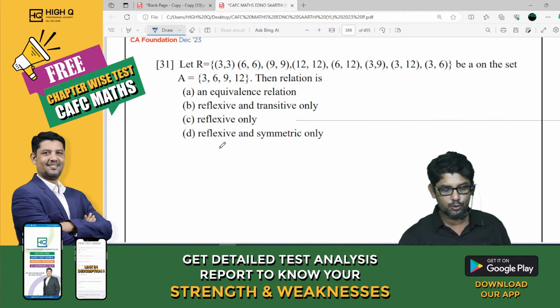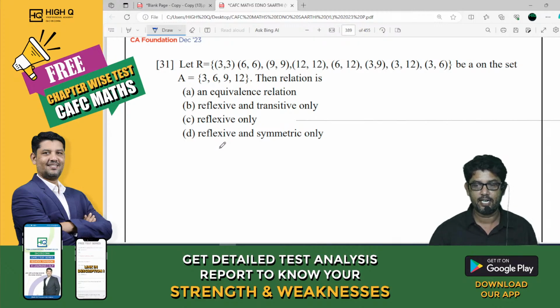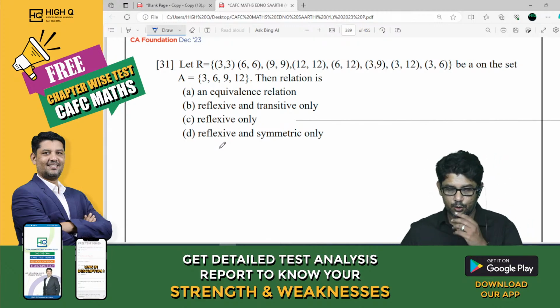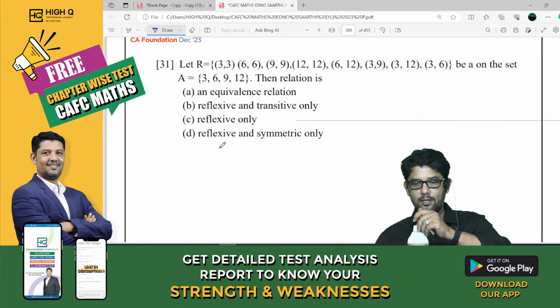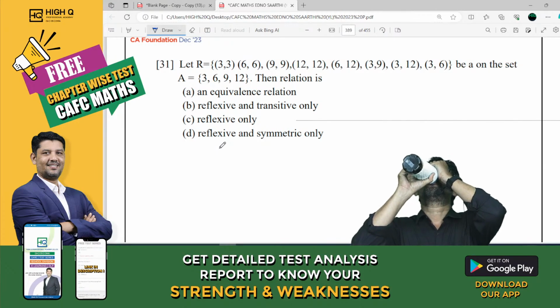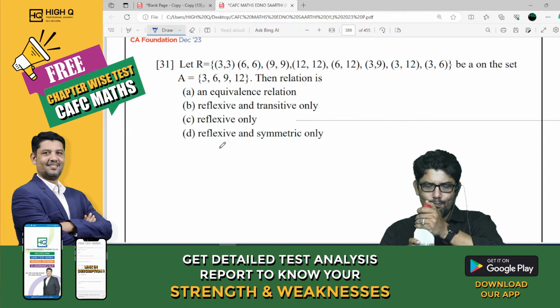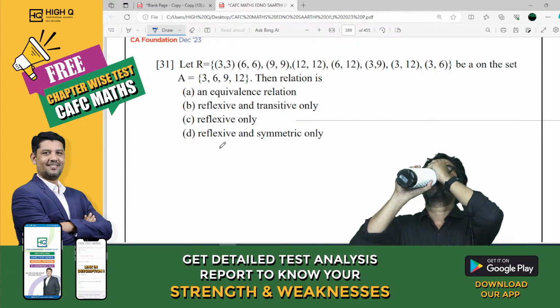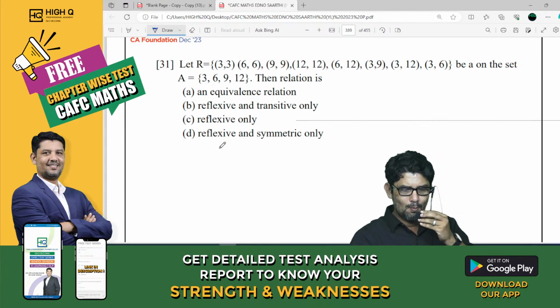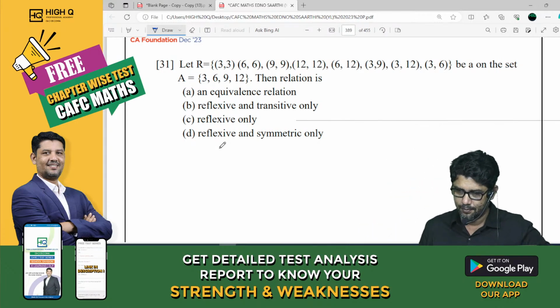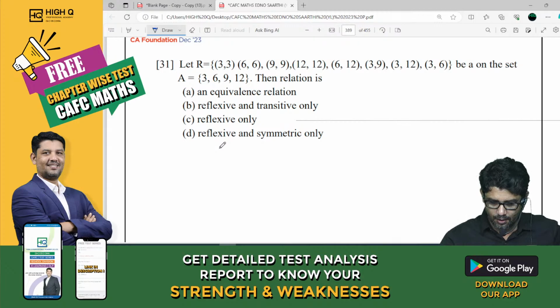Okay, I want you to check whether it is reflexive, symmetric. Can you try this? 31. I want you to try, my dear. Try this. 3,3; 6,6; 9,9; 12,9; 12.